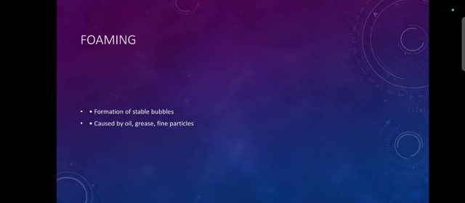The main reasons that cause foaming are, first one, the presence of oils or greases in water, and also the presence of finely divided particles like clay and sand. These finely divided particles also form foaming.